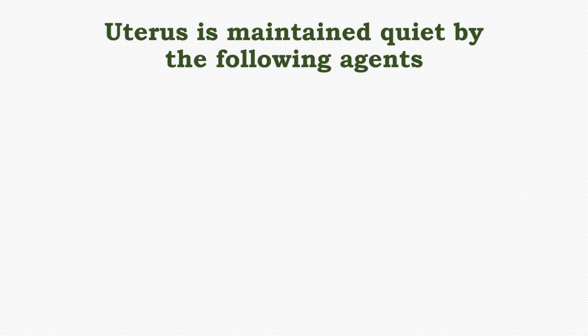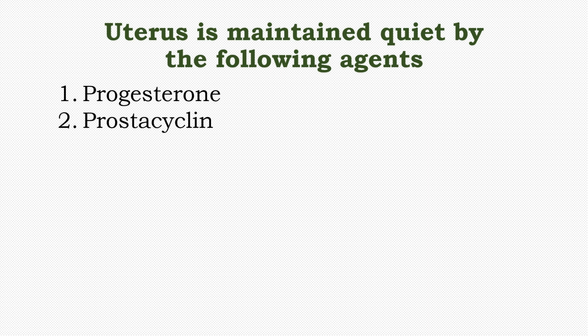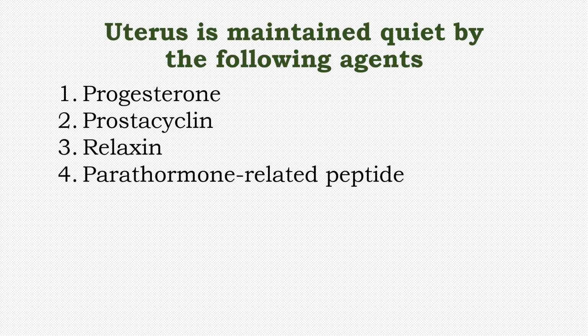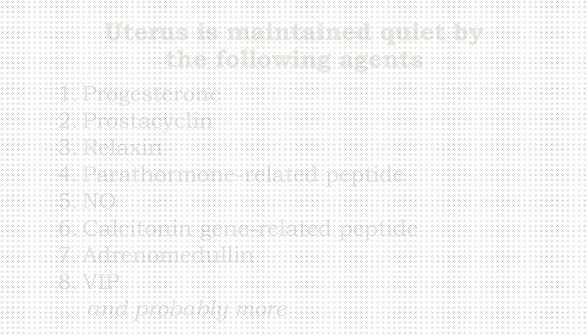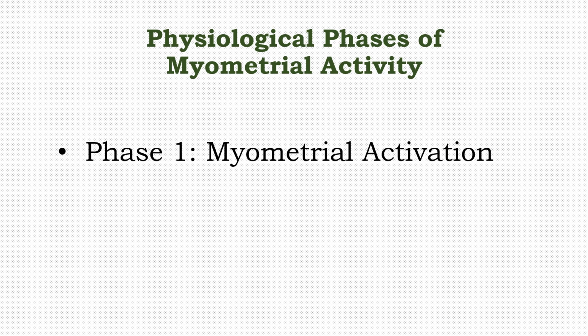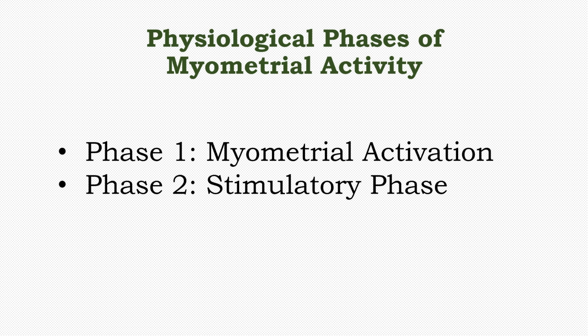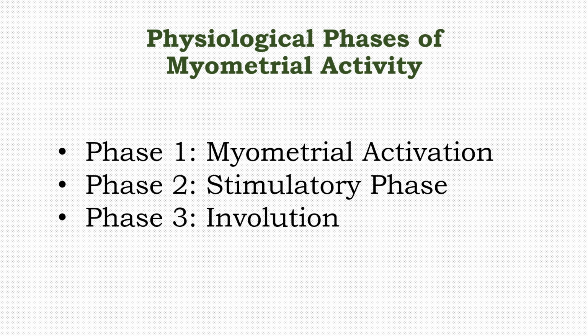Before parturition, the uterus is maintained quiet by the following agents during gestation: progesterone, prostacyclin, relaxin, parathormone-related peptide, nitrous oxide, calcitonin gene-related peptide, adrenomedullin, vasoactive intestinal peptide, and probably more. The activity of the smooth muscles of the uterus or the myometrium during parturition can be divided into 3 phases. These are Phase 1 myometrial activation, Phase 2 stimulatory phase, and Phase 3 involution.